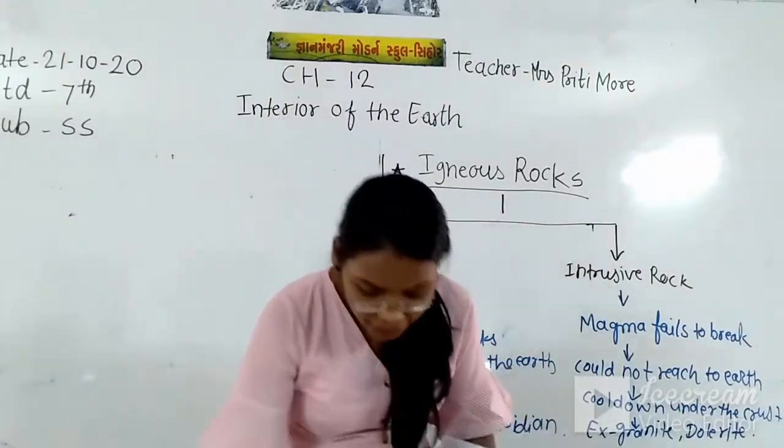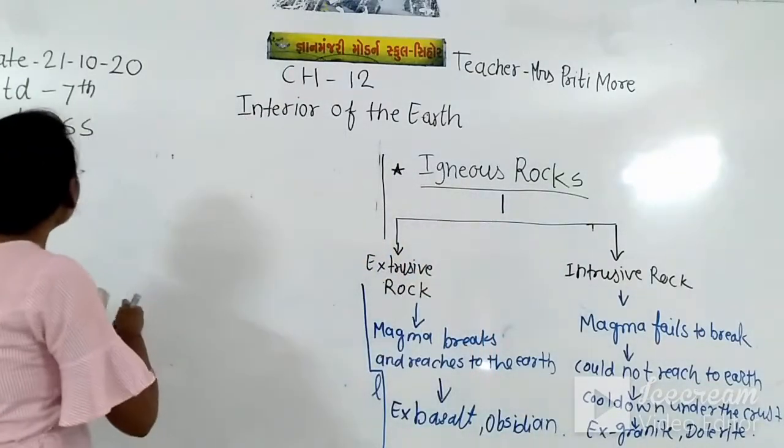The sedimentary rock, I put here the heading.